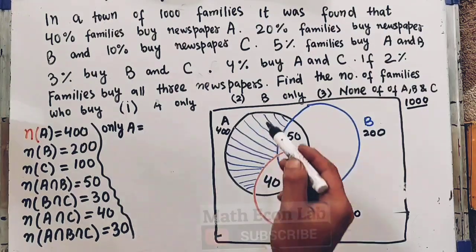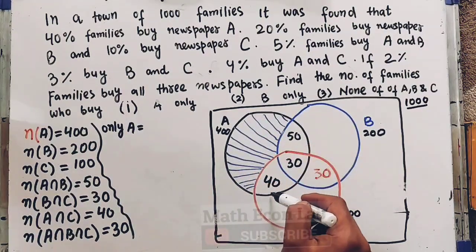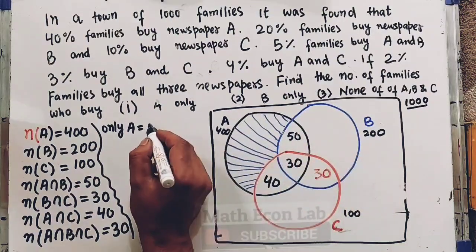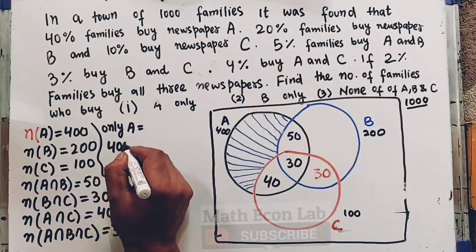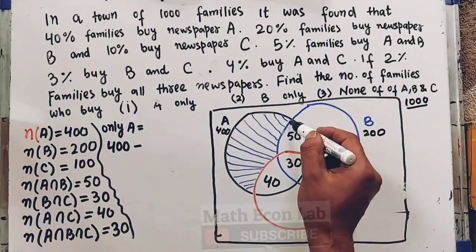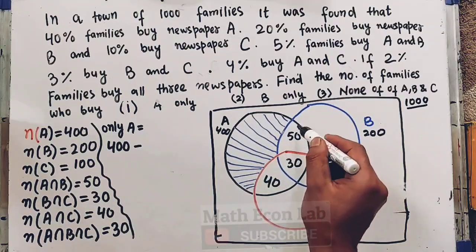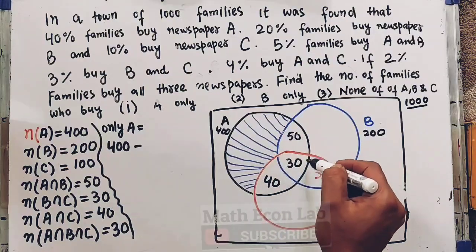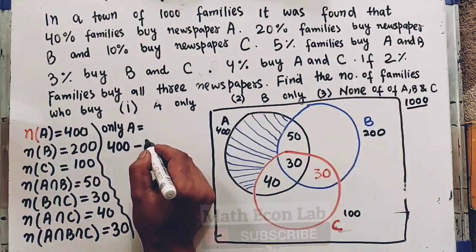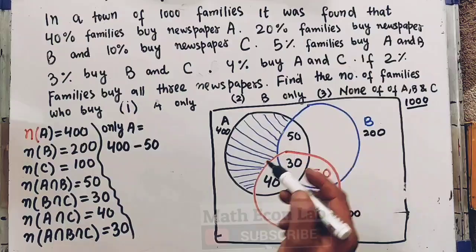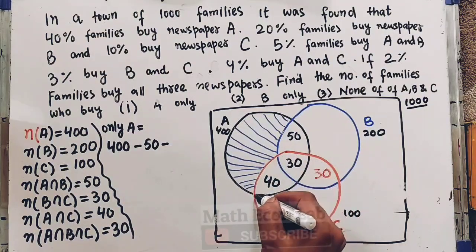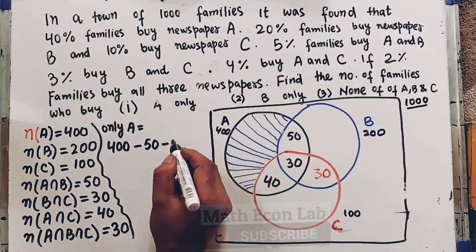It will be this very region, which denotes the families who buy only A newspaper. So the number of families who buy only A will be equal to this whole circle, which we know is 400. From this we first subtract this region, which is 50 here, then we subtract this thing, which is 40 here.